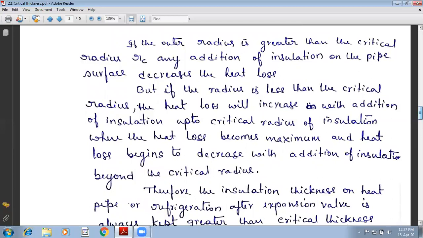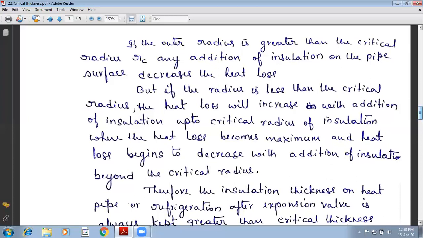Now, it is not necessary that all the time the insulation should reduce the heat transfer. Sometimes we may require insulation, but it should enhance the heat transfer. We have those applications also. For example, if you consider the electric cables, of course they are covered with some insulating material.